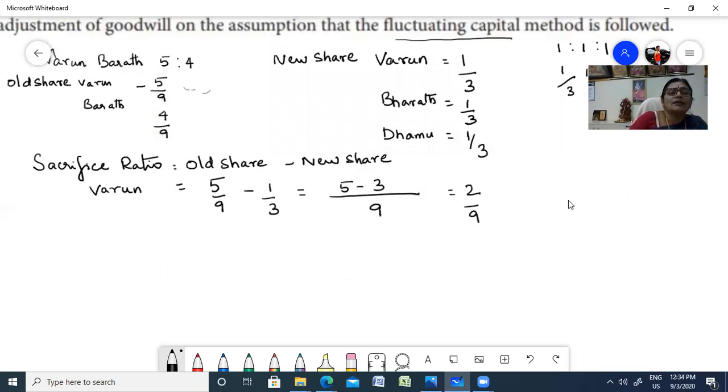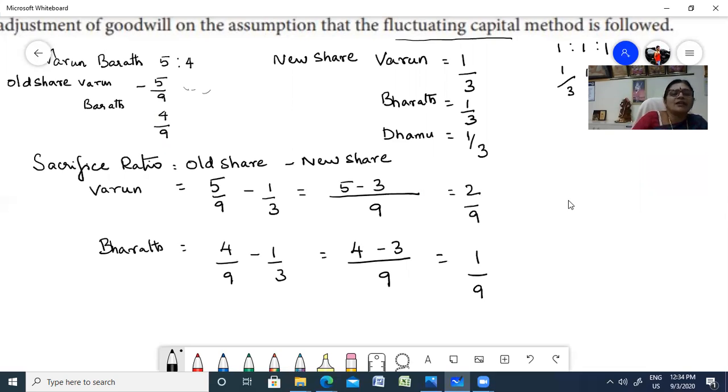Let us come to Bharat. Old share is 4 by 9 minus 1 by 3. Taking 9 as a common factor, 4 minus 3 comes to 1 by 9.